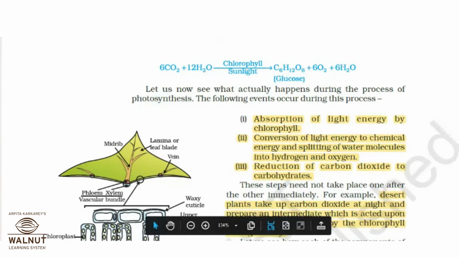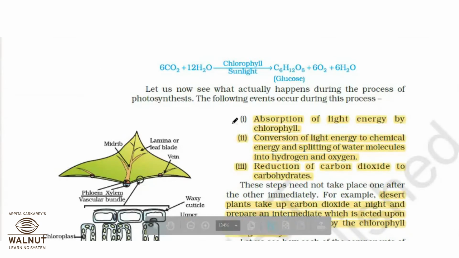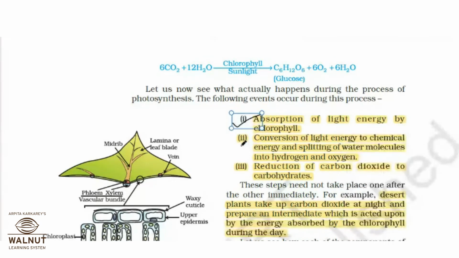The meaning remains the same. So the first step is absorption of light energy by chlorophyll. Second is conversion of light energy into chemical energy. This was not printed in the PPT. What does this mean? Conversion of light energy into chemical energy. Light energy is absorbed, as you can see from here, from sunlight. So sunlight gives us light energy, right? Where is this chemical energy formation taking place?